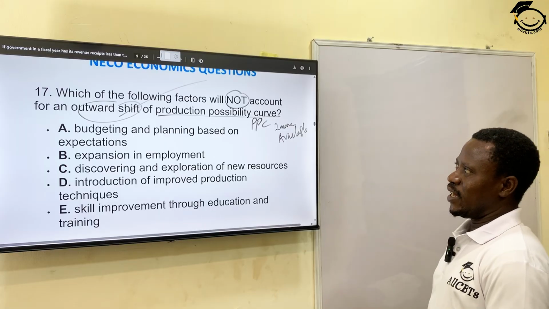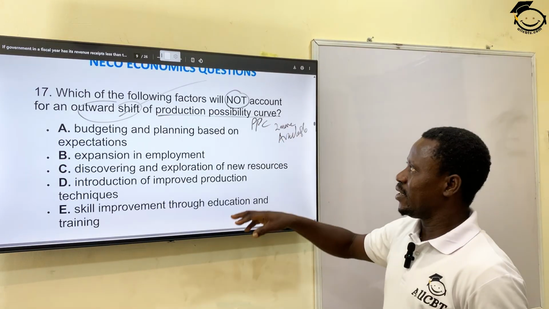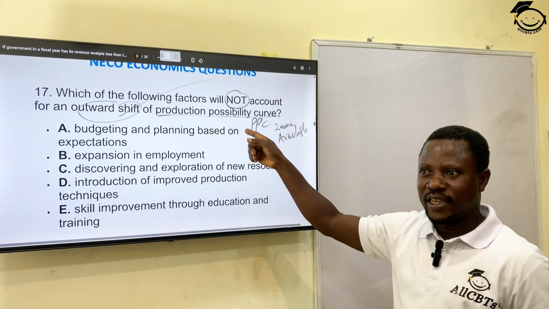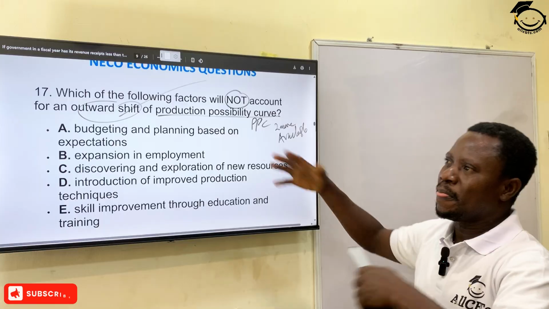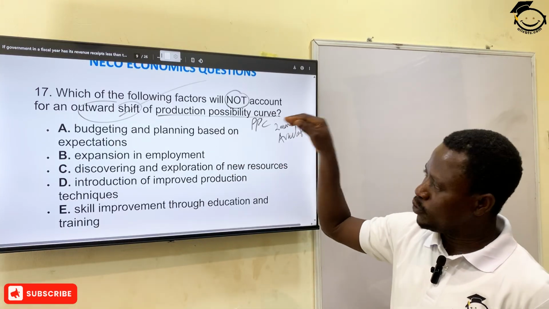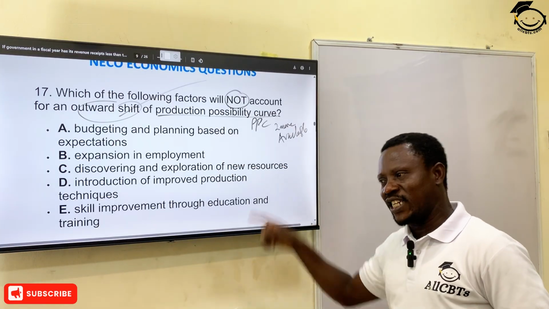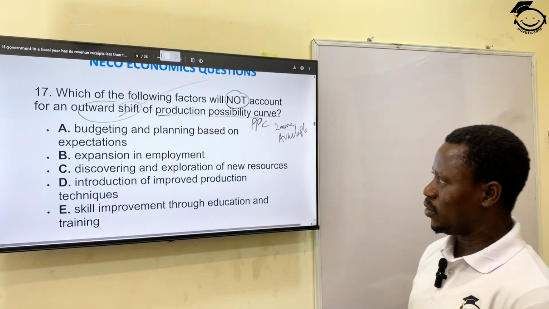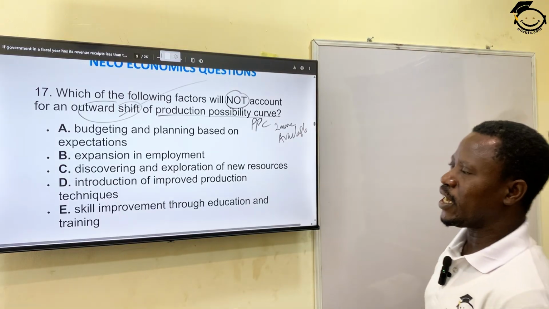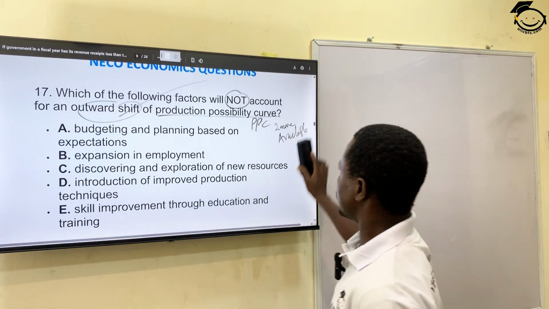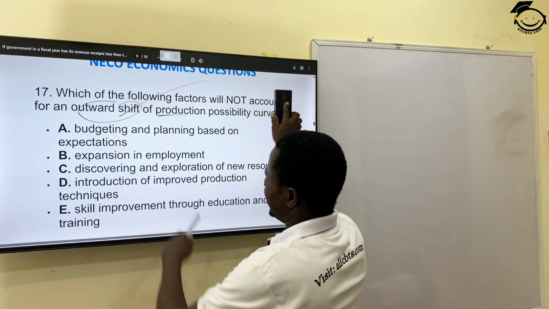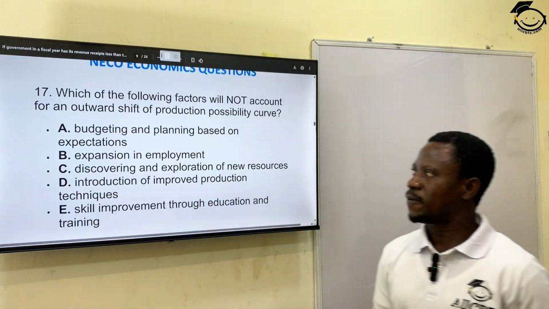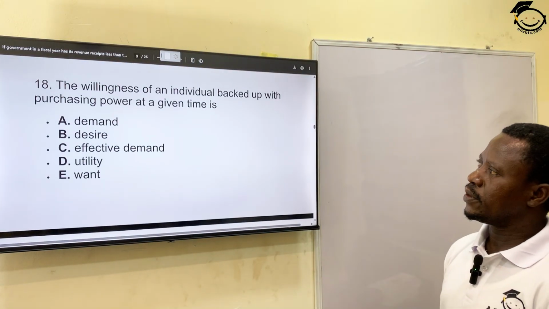But budgeting may not directly affect the PPC. In the long run, it may affect the PPC, but not directly or immediately. There are so many other factors that have to contribute for budgeting to affect the PPC, not in the immediate run. So it's a secondary factor, not a primary factor. But all the other ones are primary factors that bring about the outward shift. For budgeting to affect the PPC, other factors have to contribute to that, not immediately. All right? That's in the long run.